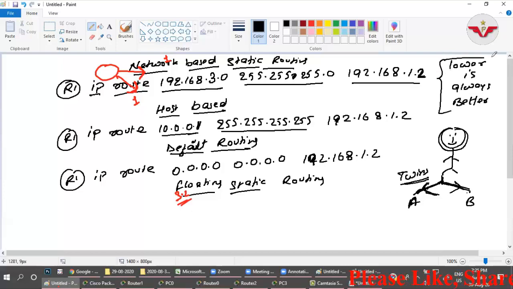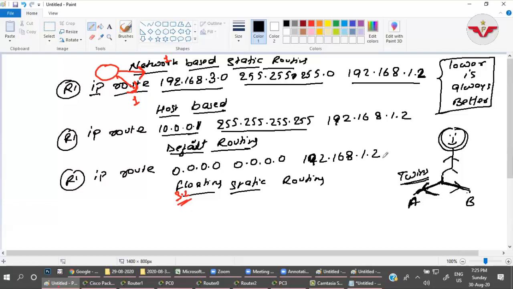If I talk about the administrative distance, lower administrative distance is always better. Suppose you are configuring routing protocols; as we proceed further, we will also learn about dynamic routing protocols. If you configure 2 or 3 routing protocols at the same time on the same router for the same destination, which routing protocol will it follow? The routing protocol having the lowest administrative distance will be selected in the routing table, right?